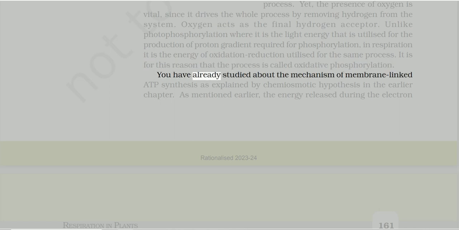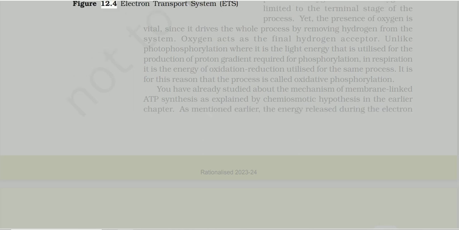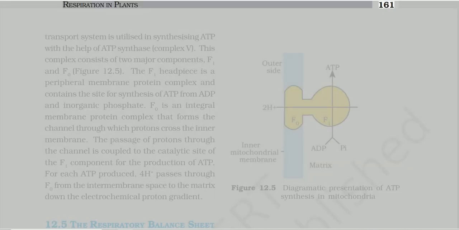You have already studied the mechanism of membrane-linked ATP synthesis as explained by the chemiosmotic hypothesis in the earlier chapter. As mentioned earlier, the energy released during the electron transport system is utilized in synthesizing ATP with the help of ATP synthase, complex V.